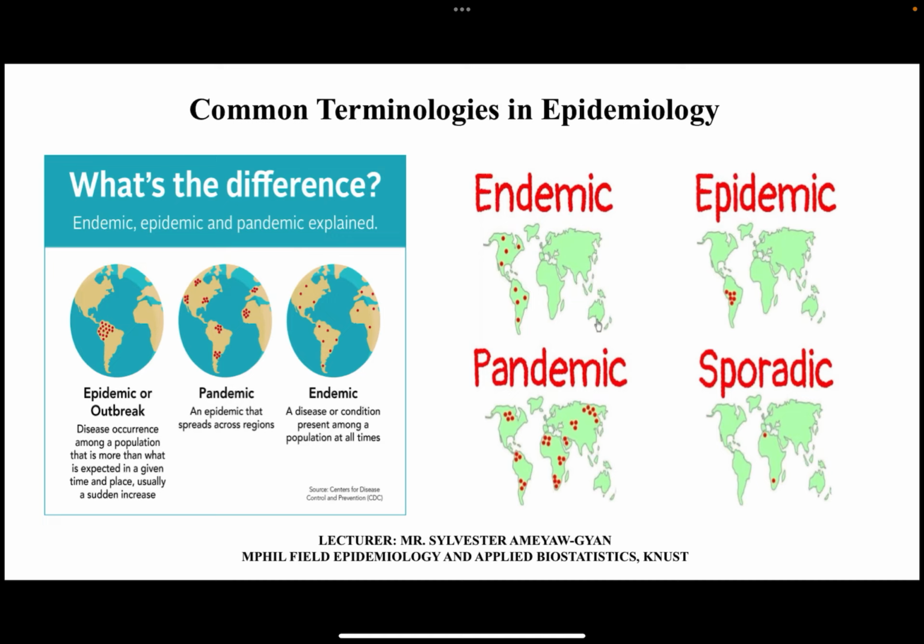Another thing you can look at to distinguish between an epidemic and an outbreak is the public health response that is associated. An epidemic usually requires larger scale interventions, usually regional vaccinations, a whole community vaccination, and sometimes widespread surveillance systems. But for an outbreak, you can manage it locally with localized measures. For example, if the outbreak occurred in a school, you can close down the school, isolate cases, that is people who have been infected, or disinfect the whole institution or facility.